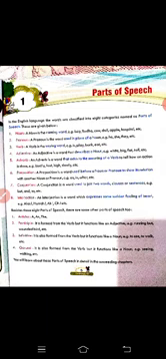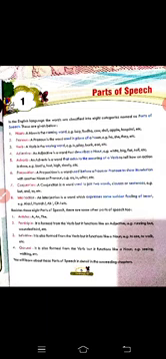Second is pronoun. A pronoun is a word used in place of a noun. Dear students, listen to the definition very carefully. For example, he, she, they, etc. Third one is verb. What is a verb? A verb is a doing word. For example, play, bark, eat, etc. It tells us what a person is doing in a sentence.